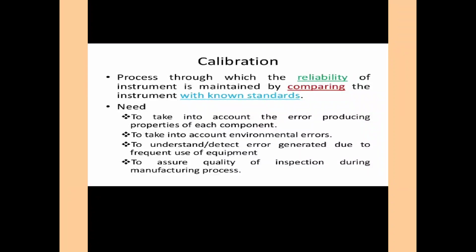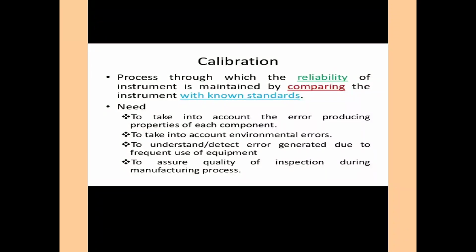Now, the next definition is calibration. Calibration is defined as the process of marking the lines on scale of measuring instrument by applying some standards which are agreed and followed all over the world. Calibration is said to be pre-measurement process carried out at the time of manufacturing the measuring instrument.